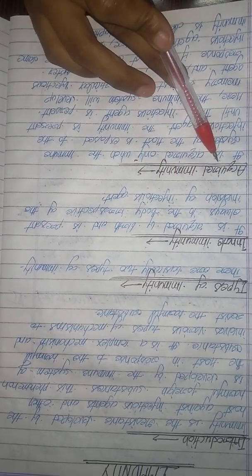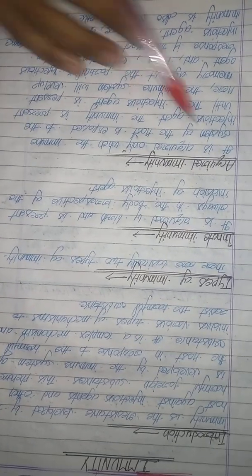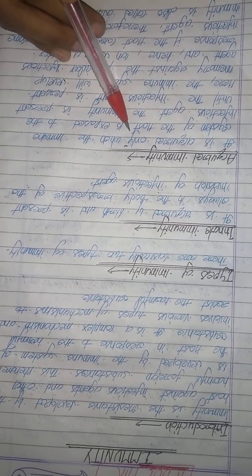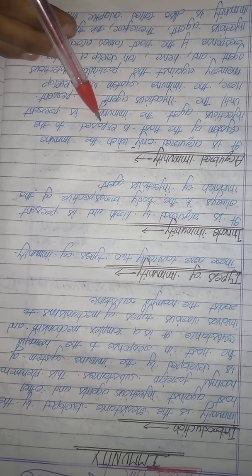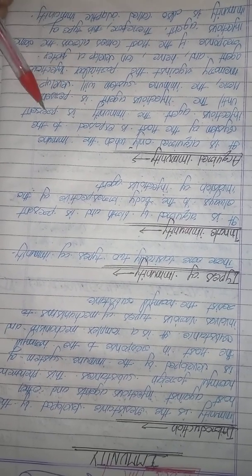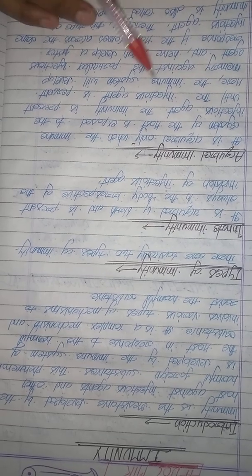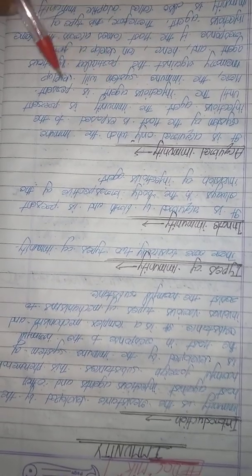Acquired immunity is acquired only when the immune system of the host is exposed to the infectious agent. The immunity is present until the infectious agent is present.